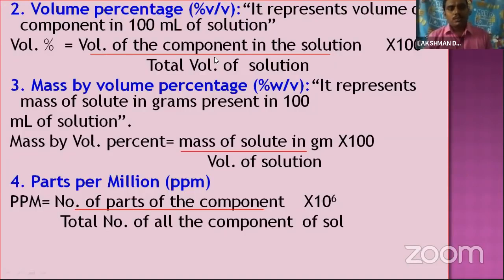Next, mass by volume percentage, represented as weight by volume, presents the mass of the solute in grams present in 100 ml of solution. The formula we can write: mass by volume percent is equal to the mass of the solute in grams over the volume of solution in milliliters, into 100. Parts per million, ppm, is equal to the number of parts of the component divided by the total number of all the components of the solution, into 10 to the power of 6.